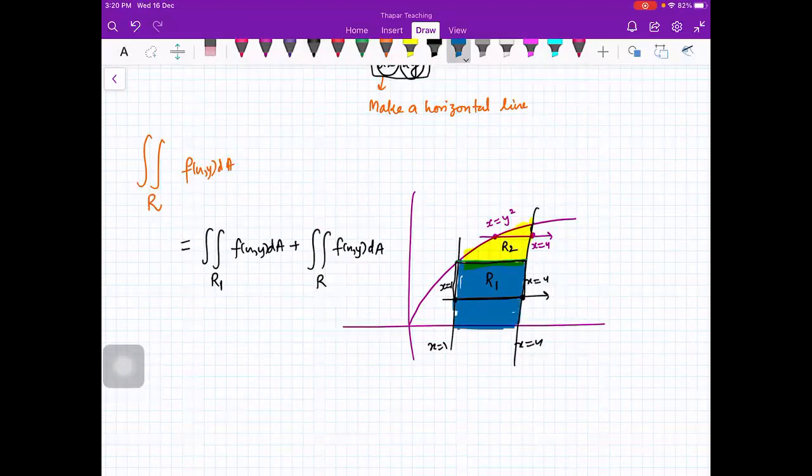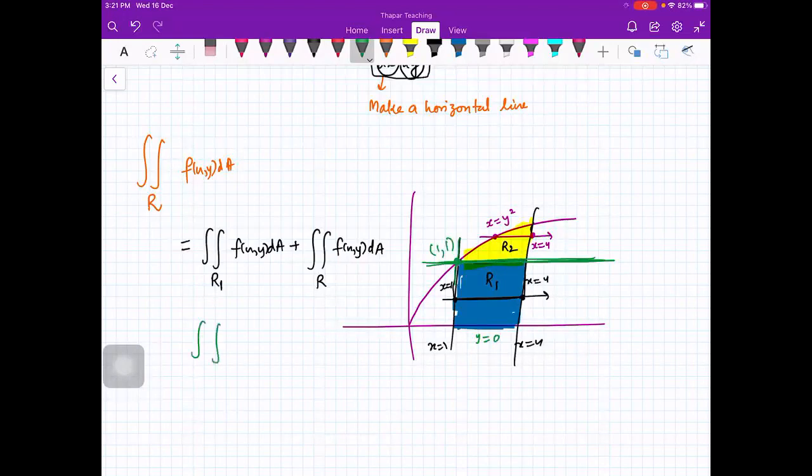So x is from 1 to 4 and y is from 0 to, can you tell me what is y here? Anybody can tell me what is y here? 1. What is this line? Y is equal to root x. So basically at this point x is equal to 1. So this point is x is 1 and y is 1, that is the point 1 comma 1, right? So this is y is equal to 1.